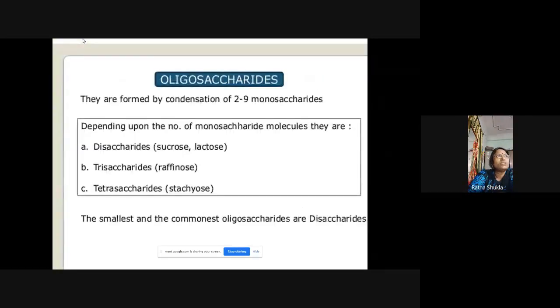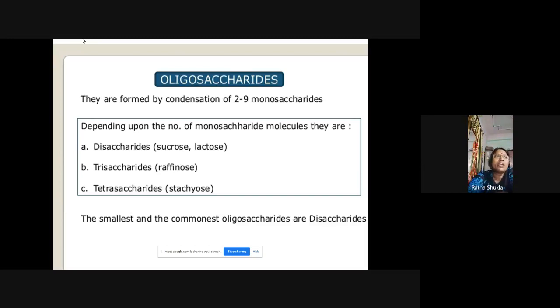Next are the oligosaccharides. As I mentioned earlier, oligosaccharides are generally formed by the condensation of 2 to 9 monosaccharide units. Depending upon the number of monosaccharide units, these molecules are disaccharides, trisaccharides, tetrasaccharides. Disaccharide means 2 monomer units, for example sucrose, lactose. Trisaccharide means 3 monomer units, for example raffinose. Tetrasaccharide means 4 monomer units.